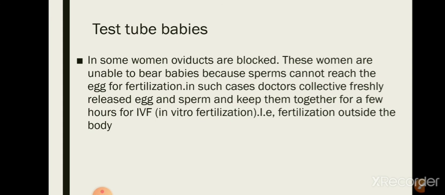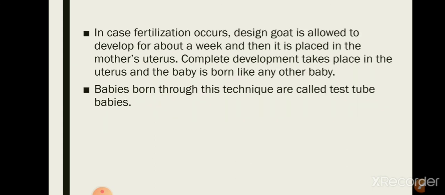In case fertilization occurs, the zygote is allowed to develop for about a week and then it is placed in the mother's uterus. Complete development takes place in the uterus and the baby is born like any other baby, and the babies born through this technique are called test tube babies.